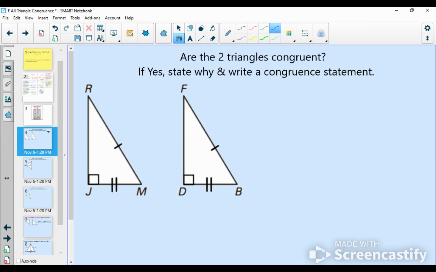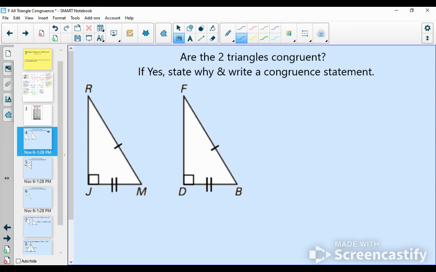When I look at these triangles initially, I see an angle being congruent. I've got 2 right angles, and then I've got 2 side pairs. So it looks like ASS, which is not one of our shortcuts. But from now on, before you say no, there should be a little light bulb that goes off in your brain that says, but could it be hypotenuse leg?